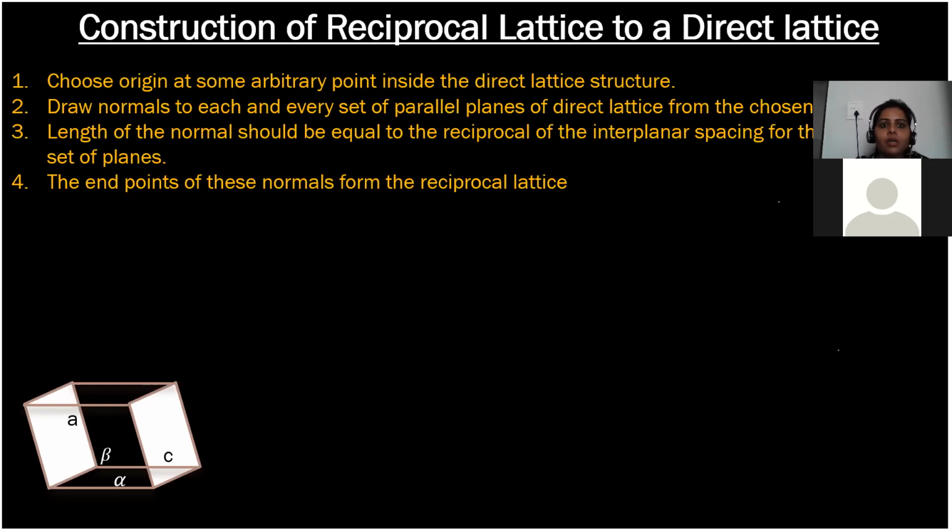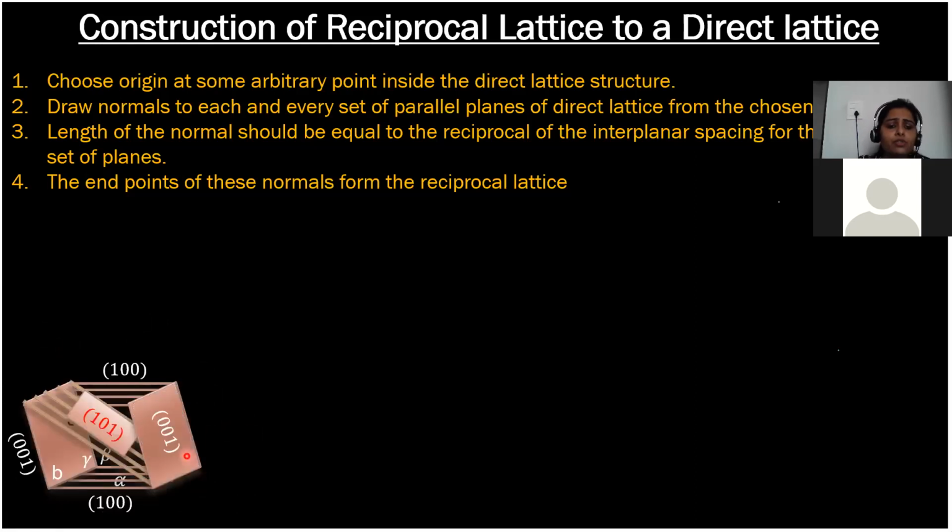So if you want to convert the direct lattice to the reciprocal lattice system, see this. This is your monoclinic crystal in direct lattice, and you want to visualize this structure in the reciprocal lattice system. So first thing, you need to choose a set of parallel planes inside the direct lattice. You choose this plane 001 and this plane. These two are parallel planes, so they will have the same Miller indices. The bottom and top planes will have the same Miller indices 001, and this is your third plane 100.